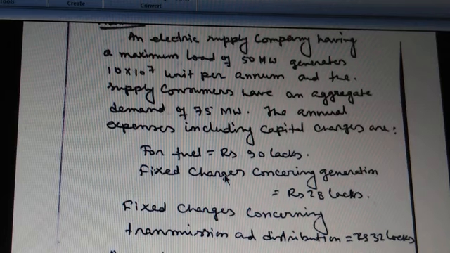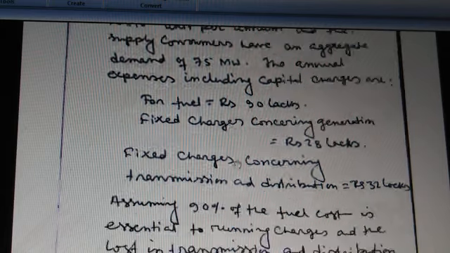Now considering 90% of the fuel cost is essential to running charge and the loss in transmission and distribution as 15% of kilowatt hour generated, deduce a 2-part tariff to find the annual cost of the supply to the consumers. So this is the problem.